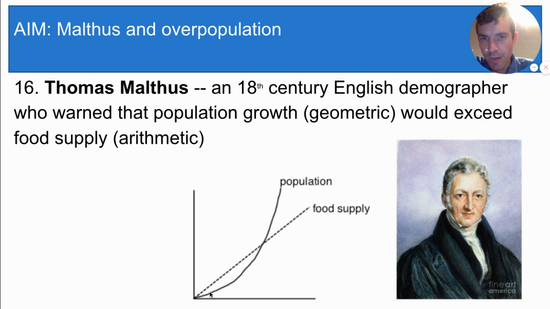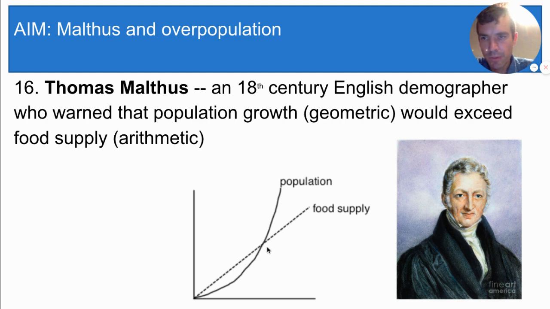Take a look at this graph. Geometric growth looks like this line, the population line, which curves upwards rapidly. If you like math, this is an equation like y equals 2 to the x. But Malthus saw that the food supply was only growing arithmetically or linearly. That's this line here. And that is a line something like y equals x.